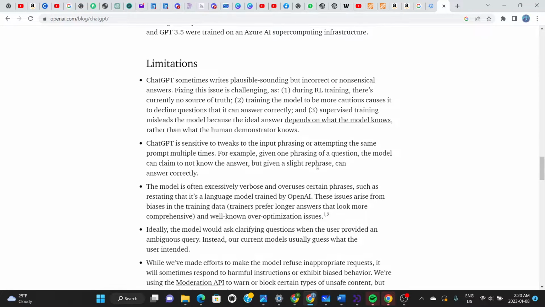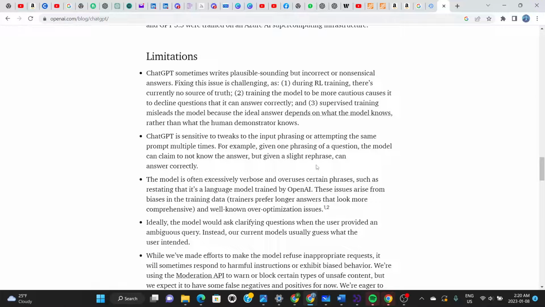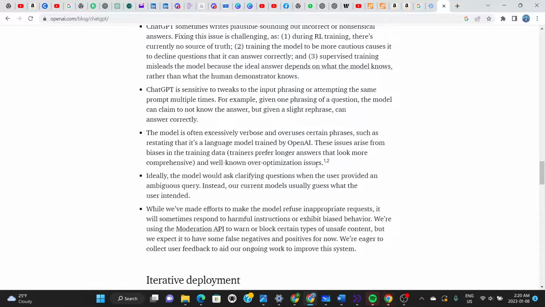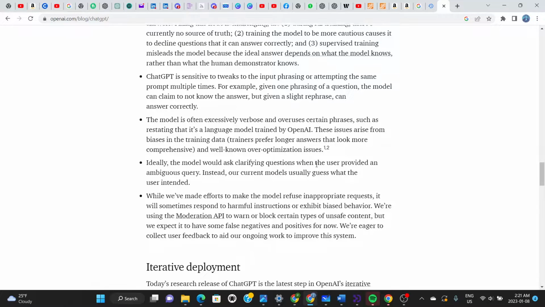Also, ChatGPT is sensitive to the way you phrase what you ask it. You can see that phrasing is very important for ChatGPT. If you phrase a question differently, you will get a different answer in some instances. So that's one thing that you must note while using ChatGPT. And also, the model is often excessively verbose. So it does overuse some phrases, which I've noticed while using ChatGPT.